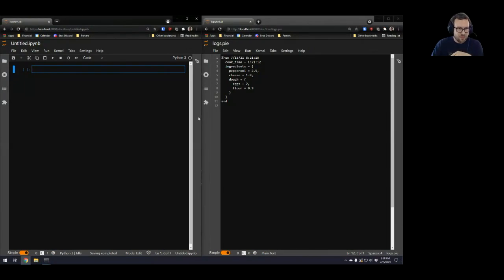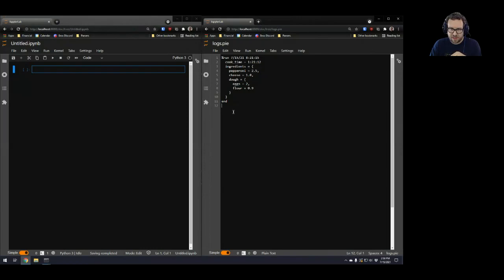All right, so what we have here is a blank IPython notebook on the left side and the .py file on the right side. The first step of parsing any obscure file format is to inspect the file format to look for the data that we want to extract in the sea of keywords and delimiters.